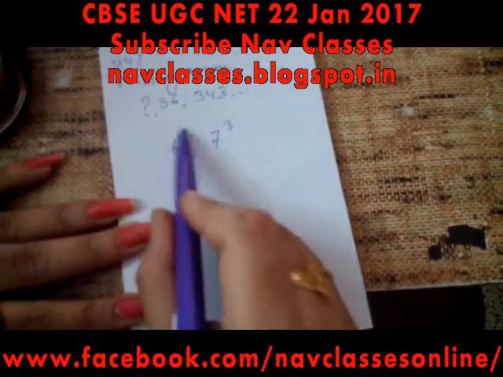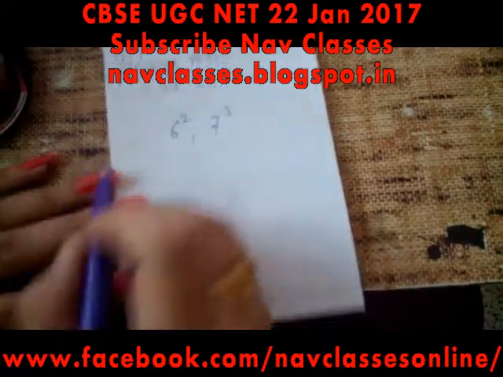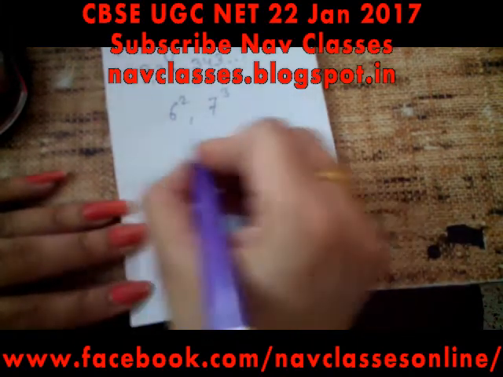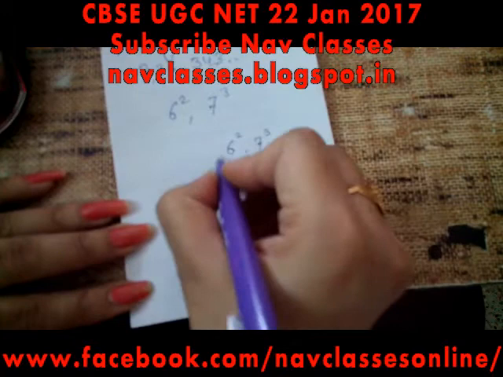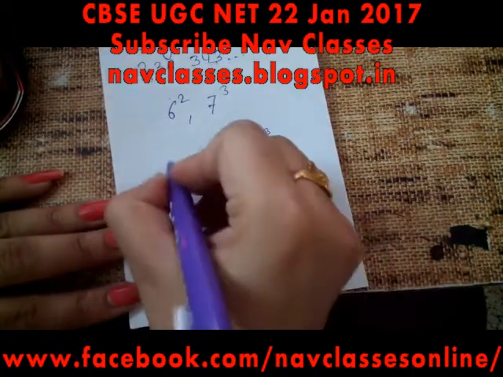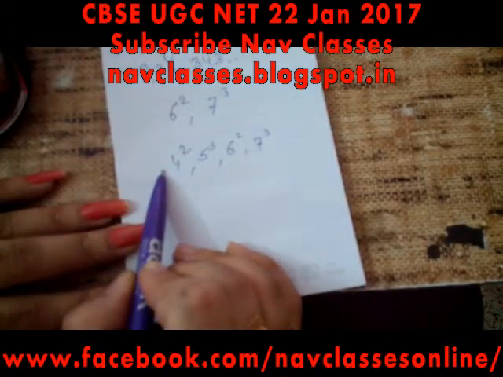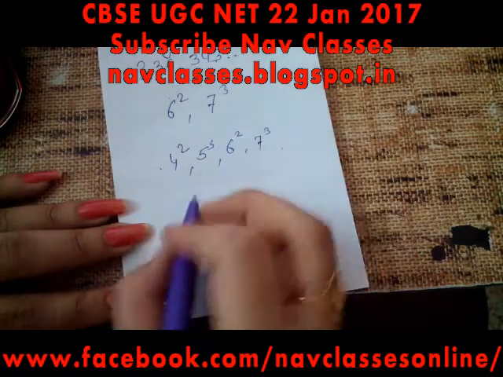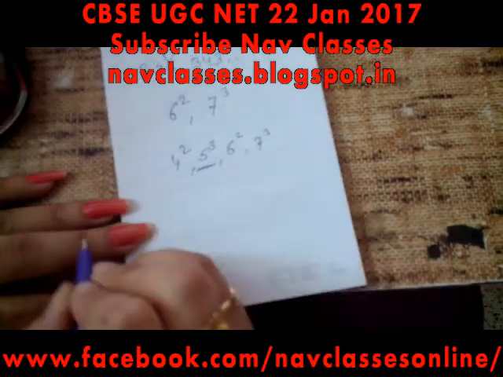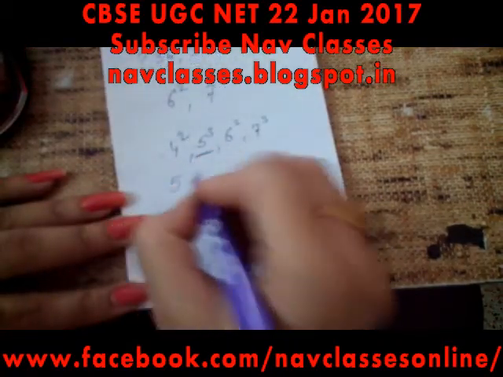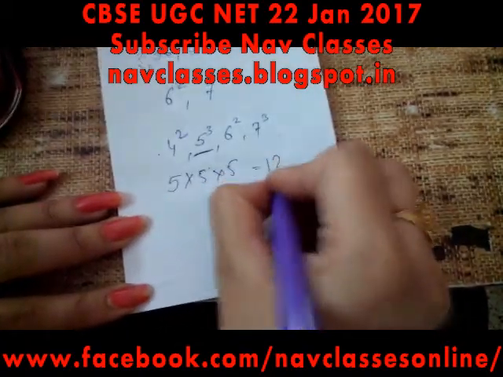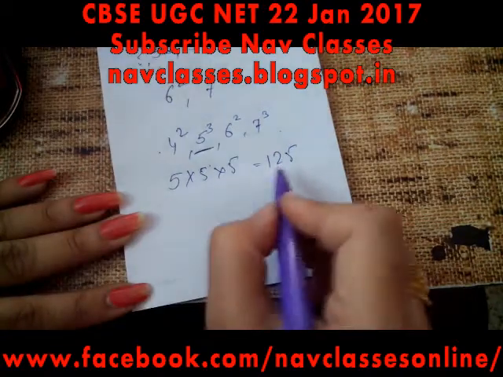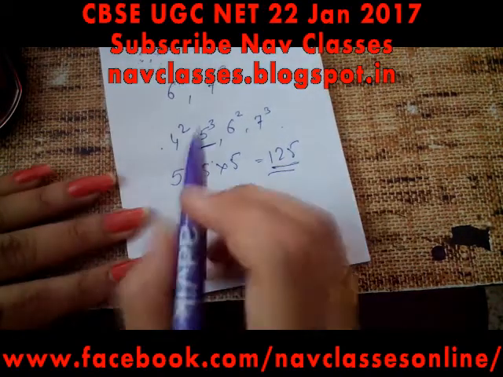So the series would be like this, 6 square, 7 cube, 5 cube, 4 square. So this type of series it is. So this says square, this says cube of 5. So the answer would be 125. So the correct answer is 125, third answer.